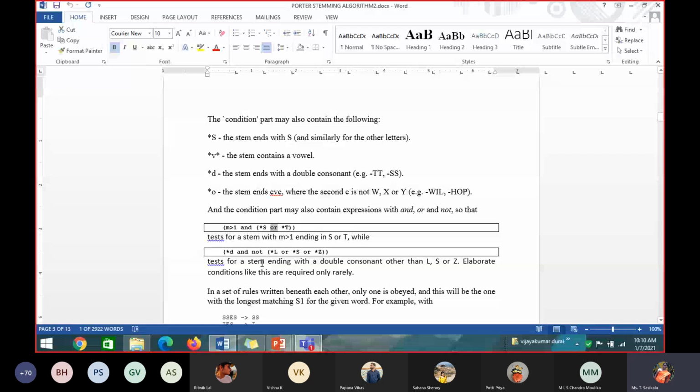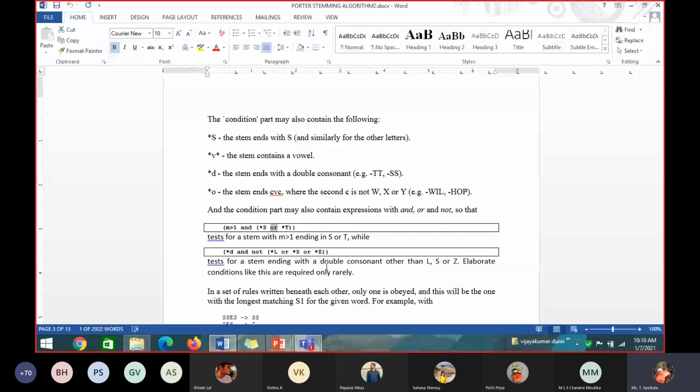Your word ends with a double consonant, but other than L, S or Z. So how will you make the condition? Star D, and not star L, not star S, not star Z. It should end with a double consonant, star D, and it should not end with star L or star S or star Z.